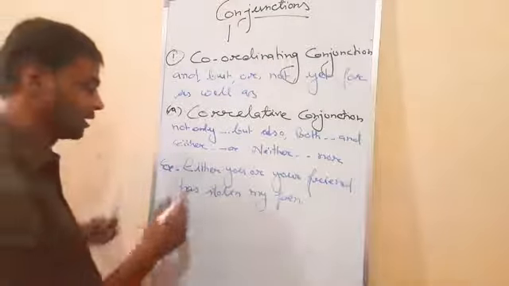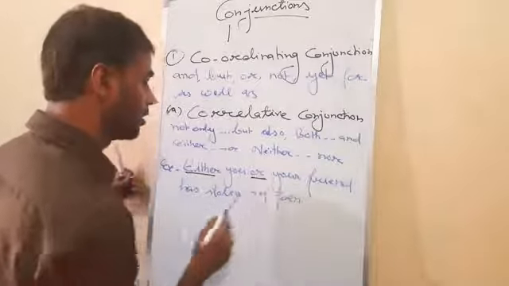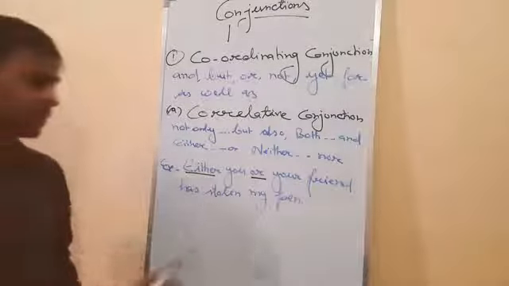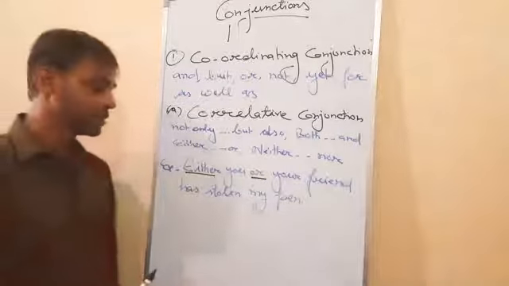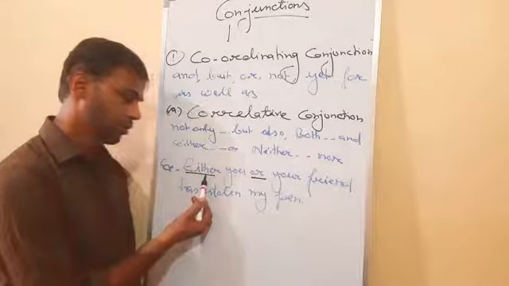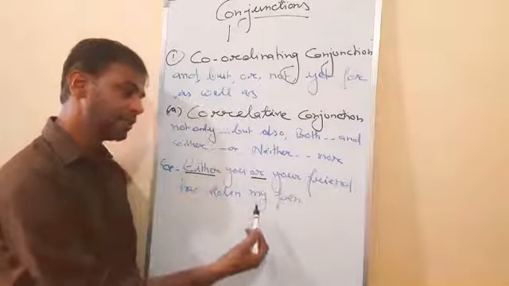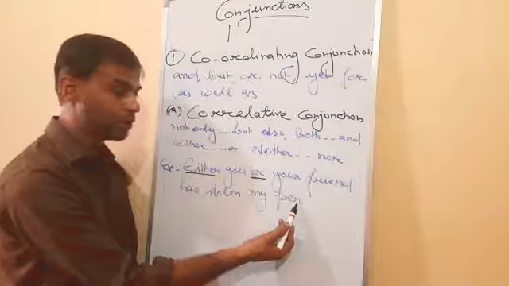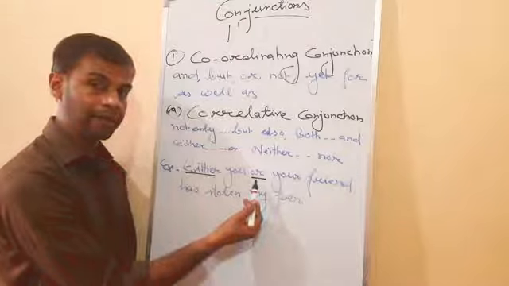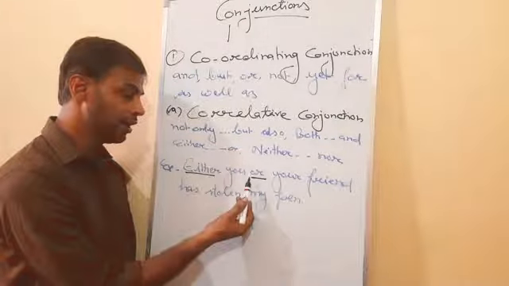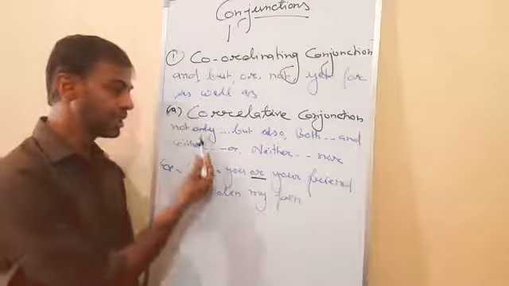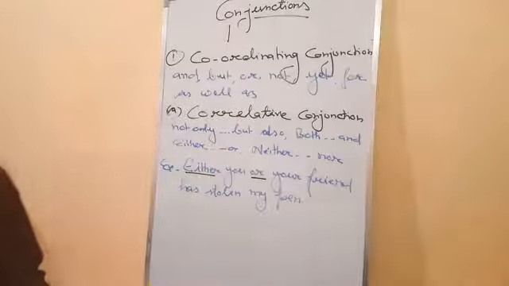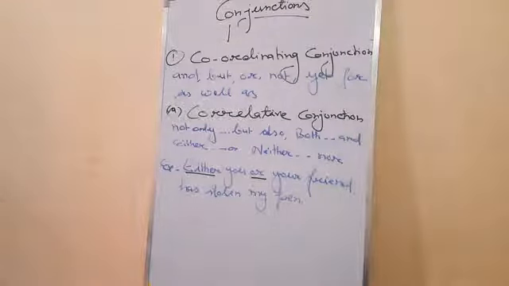So see, either or. This is one complete sentence, but here I use two conjunctions, either or. Clear? So either and or, this is known as correlative conjunctions. Same thing, neither nor, not only but also. Such kinds of sentences are also used in correlative conjunctions.